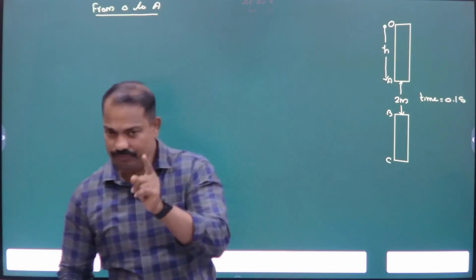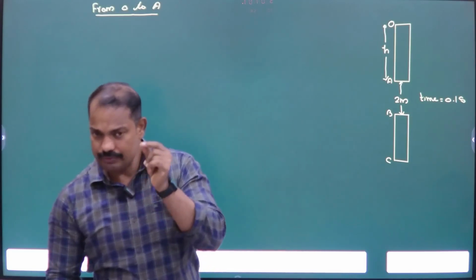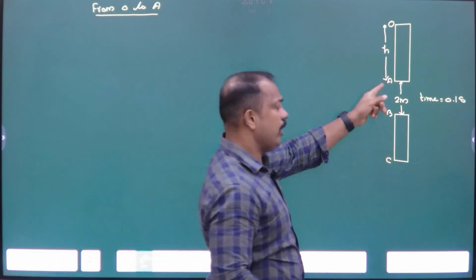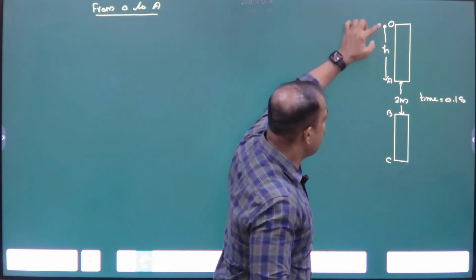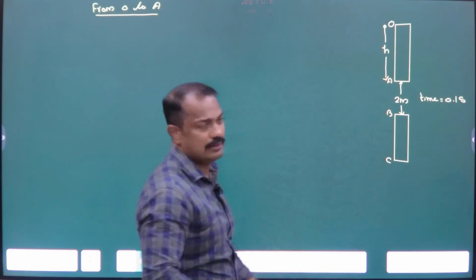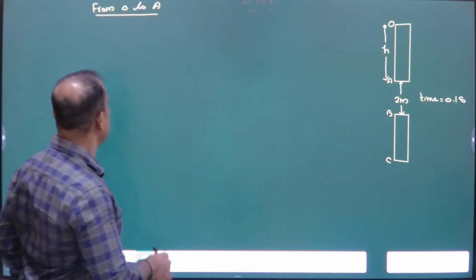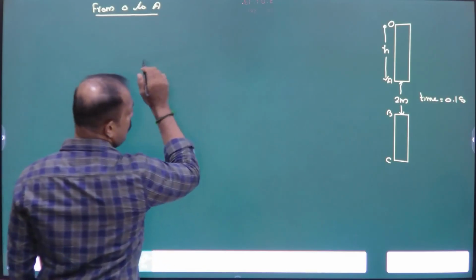The first we have to find what? The speed of the ball at point A. So O to A, what type of motion it is? Downward or upward? डाउनवर्ड मोशन. सो डाउनवर्ड मोशन में क्या क्या लिख सकते हैं? फ्रॉम O to A.